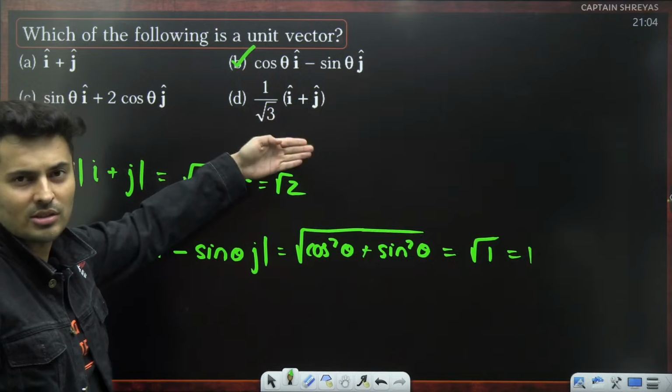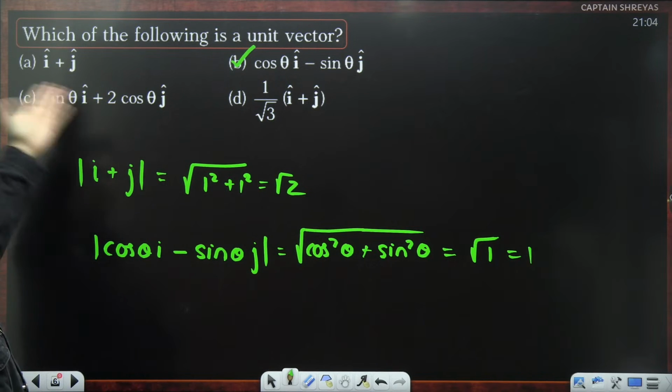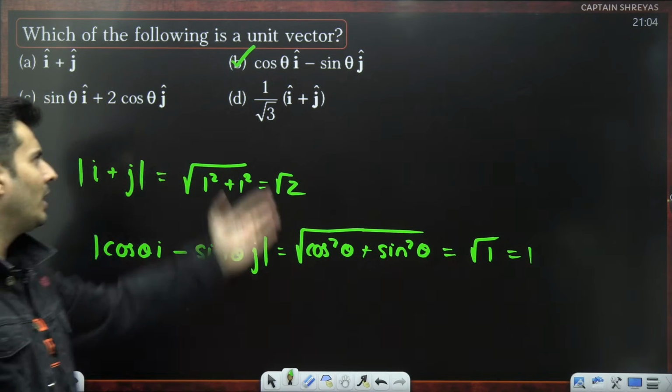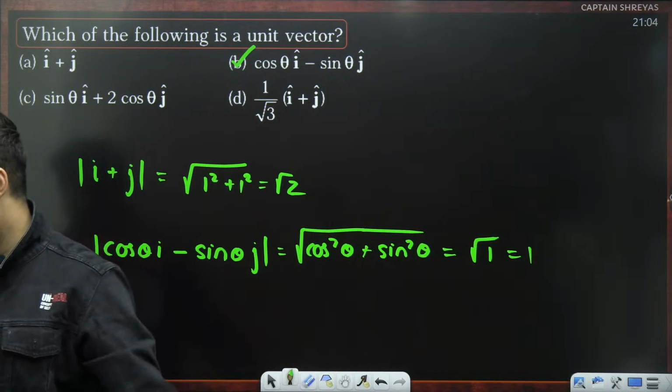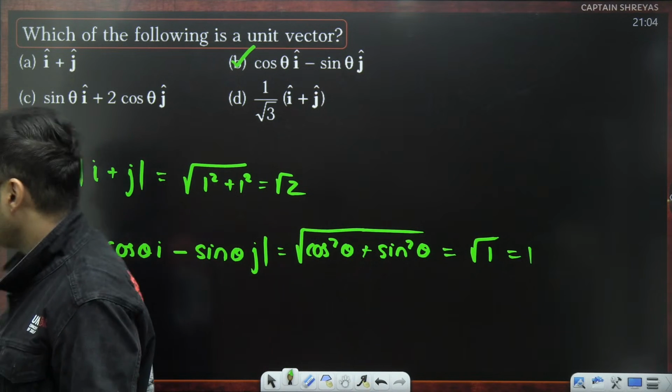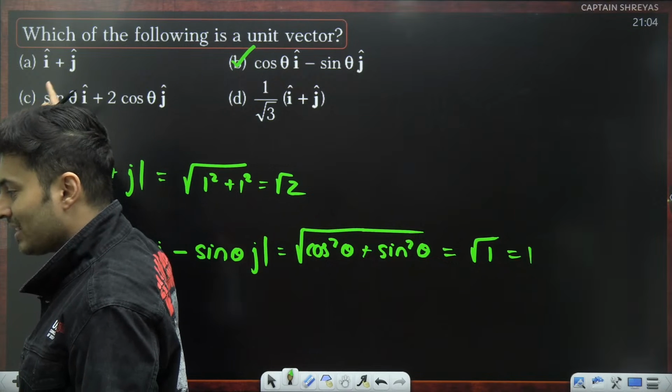This 100% is not going to be a unit vector. This is also not going to be a unit vector. You can try it out, but I'm telling you, it will not be. So answer A is wrong. Many of you are saying A.